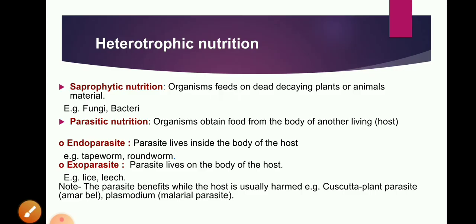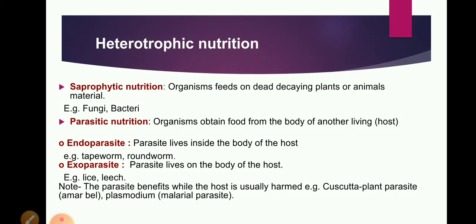So I think you understand the autotrophic mode of nutrition. The second mode of nutrition is heterotrophic nutrition. The mode of nutrition in which organisms depend on other organisms for their food need, or depend on autotrophs directly or indirectly for food, is called heterotrophic mode of nutrition. It is shown by all non-chlorophyllous organisms. So the organisms in which chlorophyll is absent all show the heterotrophic mode of nutrition.